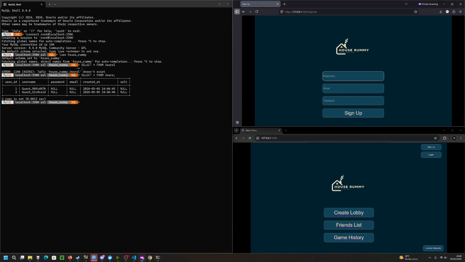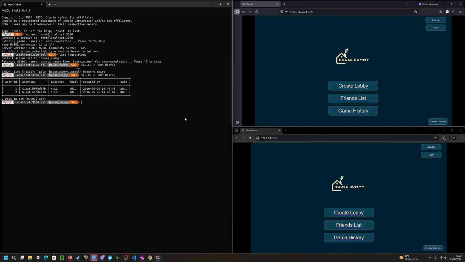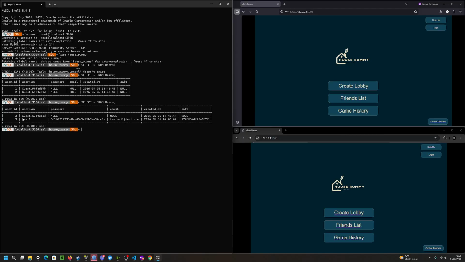Now we will create an account. The password I'm using here is test. I am doing this to show that on the other account, when I use that same password, no collision will occur with the hashed password. After creating the account, we can see that the original guest account was deleted and test1 is created instead with a hashed password and an email address, as well as the salt so that the password can be remade.